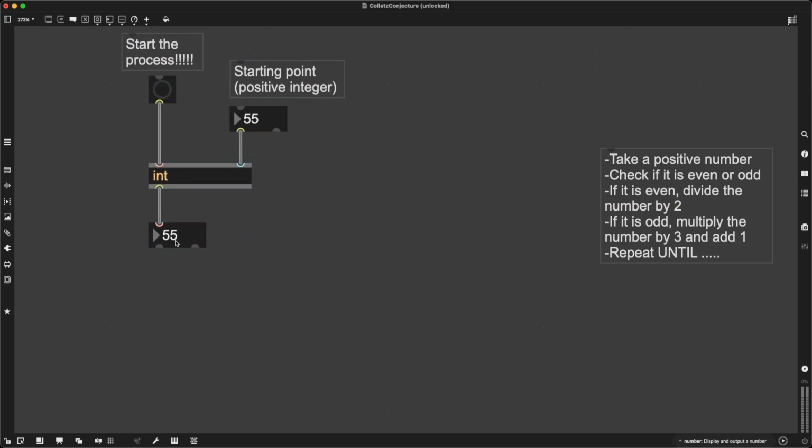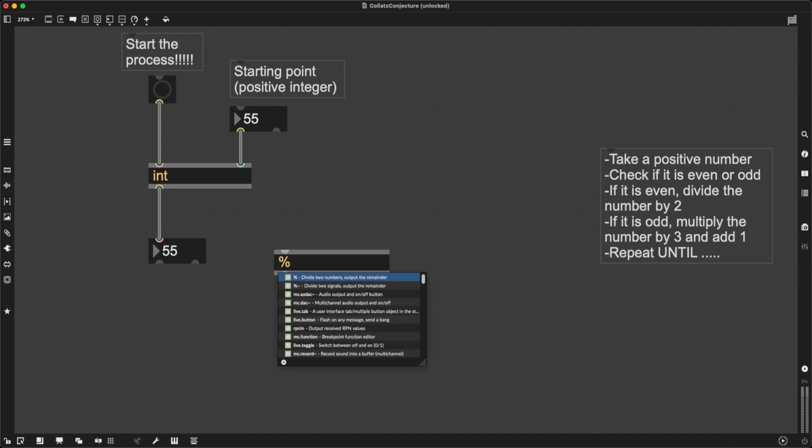I have to check if this number is even or odd, right? And this is one of the classic basic programming questions. How do you figure out if a number is even or odd? And I believe the simplest way to do this is to use what is called the modulo operator, or the modulo object. So an object that has this percentage sign as the name. And what it does is that it's going to divide the incoming number by whatever the argument is, and I'm going to make the argument 2, and it is going to output the remainder, right?